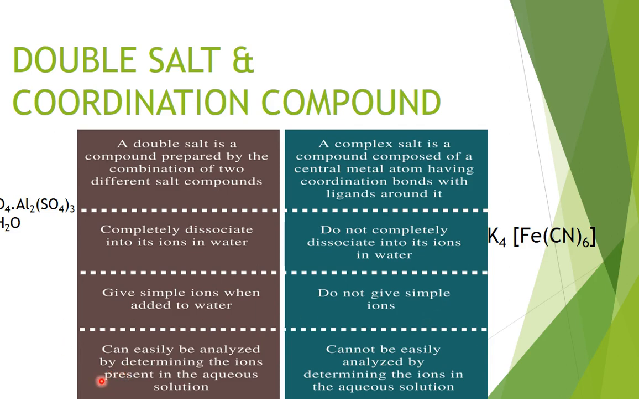In case of double salt, you can detect the ions present in the aqueous solution as you do salt analysis in the chemistry lab. Means you can detect the presence of potassium ions, sulfate ions and aluminium ions. But in case of a coordination compound, you cannot detect the presence of ferrous ions, you cannot detect the presence of cyanide ions through simple analysis.